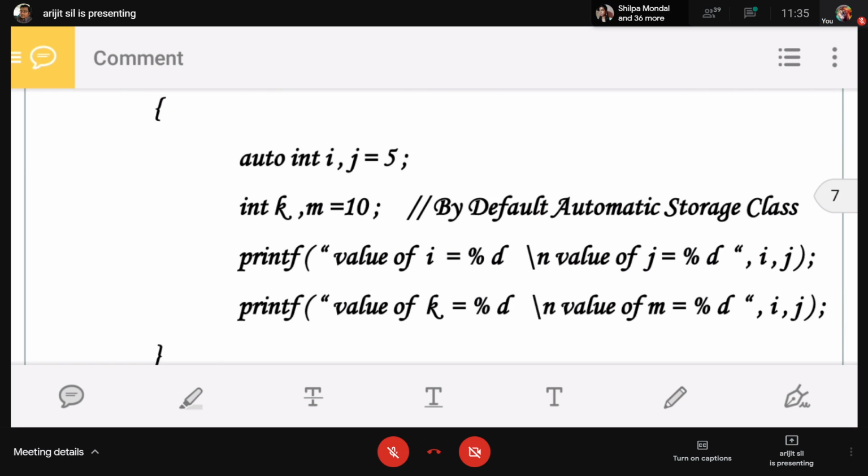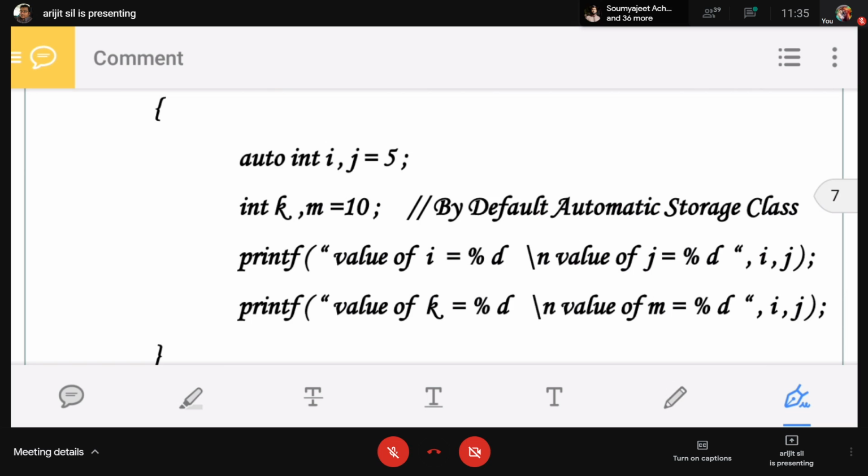Similarly, print k and m. There was a mistake; this is not i, j, it is k, m. The value of m is 10, it is initialized, but the value of k is not initialized.